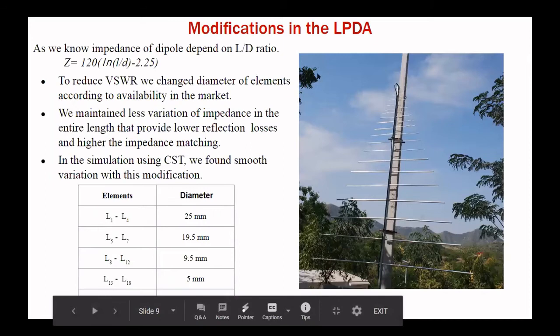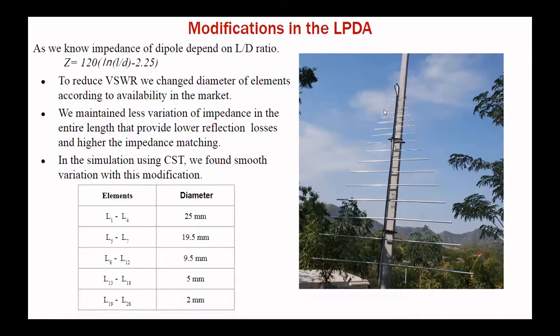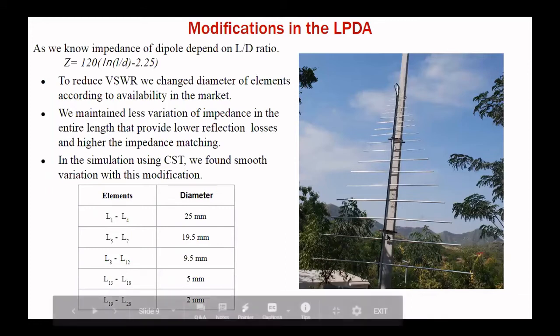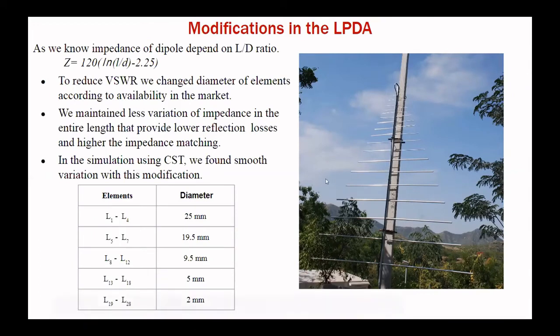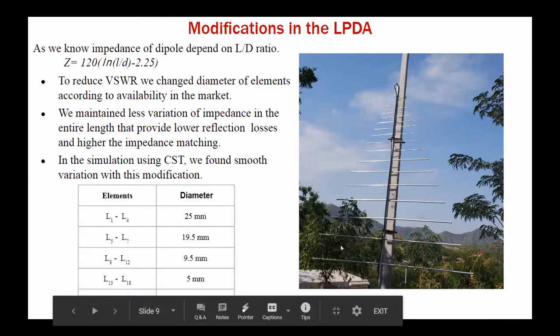After that we modified our log periodic dipole antenna. As I explained, the lengths are decreasing because they are in a ratio. Our purpose in designing the antenna is to reduce VSWR, and VSWR depends on impedance mismatch.